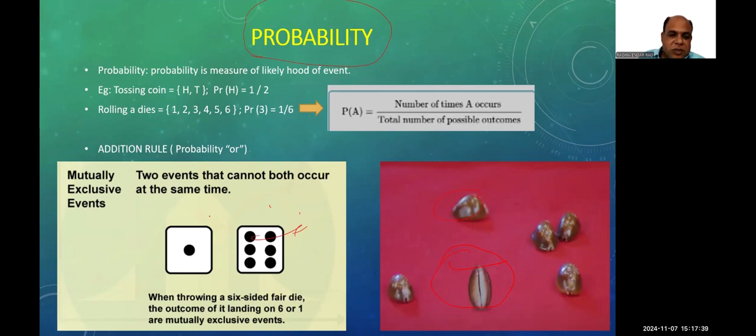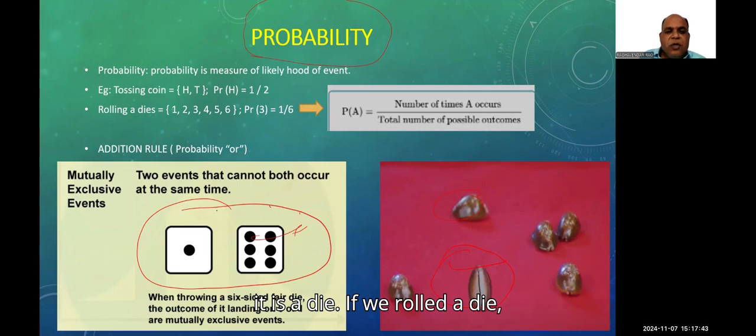Suppose it is a die. If we roll a die, how many faces will there be? There are six faces, with 1, 2, 3, 4, 5, 6 dots, as for any cube. So there is a chance of getting six outcomes. It may come one, two, three, four, five, or six.